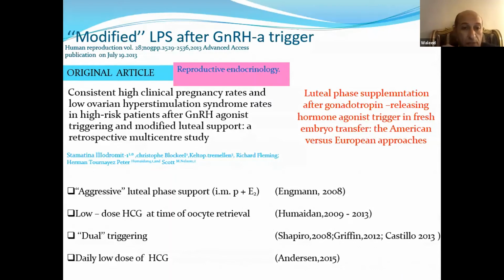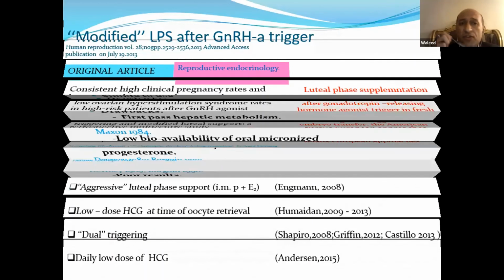Another opinion supports only giving aggressive luteal phase support: intramuscular injections and vaginal progesterone plus E2, estradiol valerate 2 milligrams three times daily at least. Another opinion supports giving a daily low dose of HCG, but for sure this will carry a high risk for ovarian hyperstimulation syndrome.